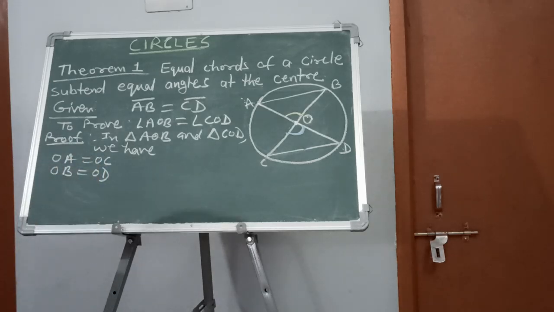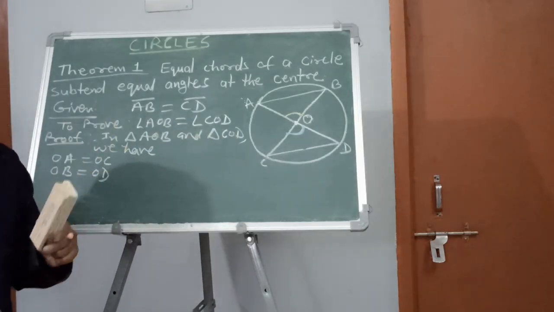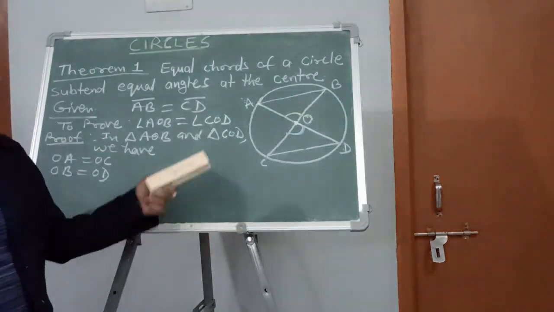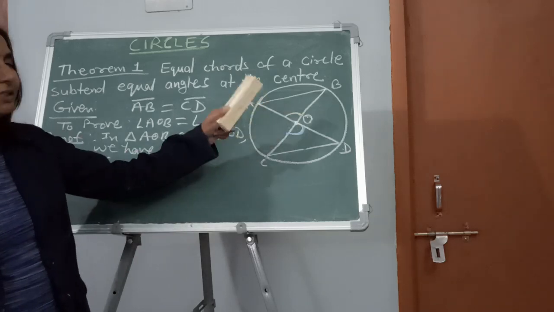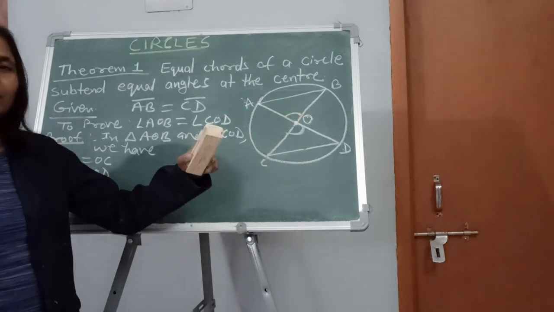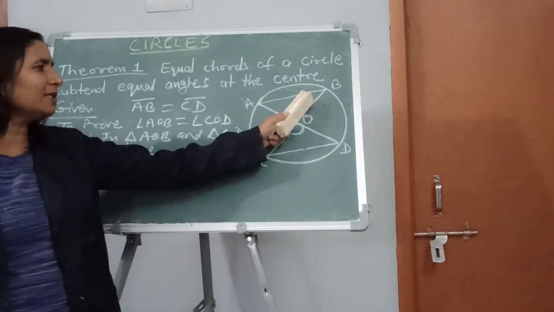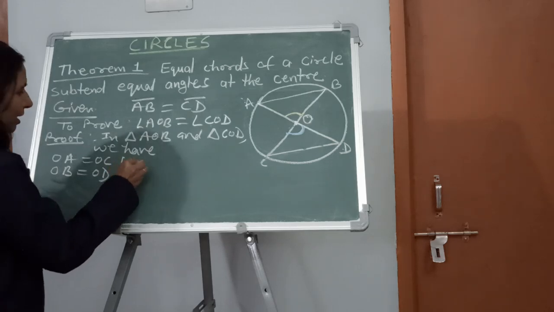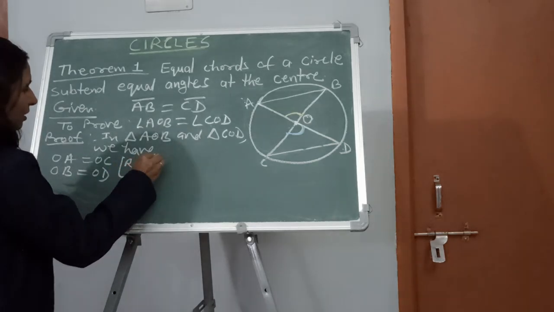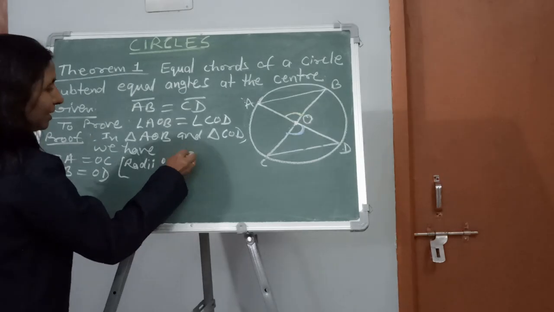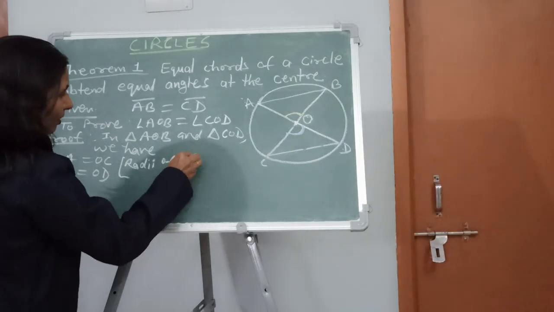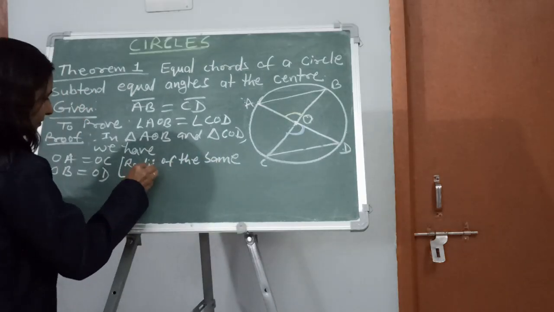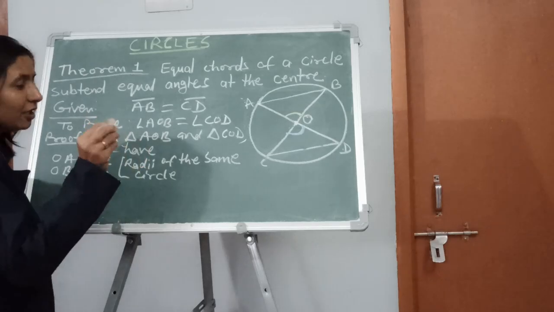Why? Because we know that radii of a circle are equal. There are infinitely many radii in a circle and these are equal. You see, OA is one radius and OC is another radius, so this radius will be equal to this radius. So in brackets you have to write, radii of the same circle are equal.